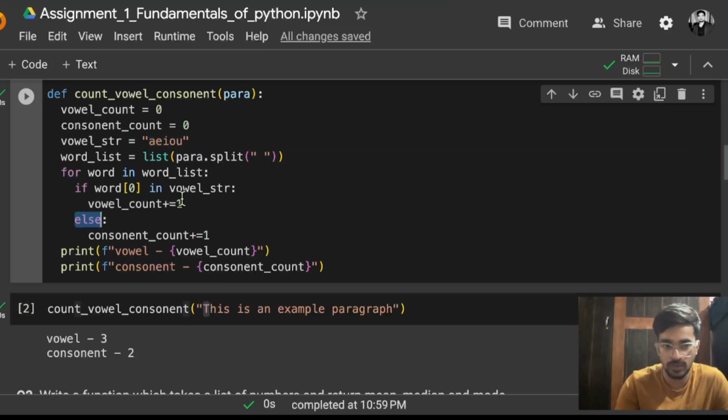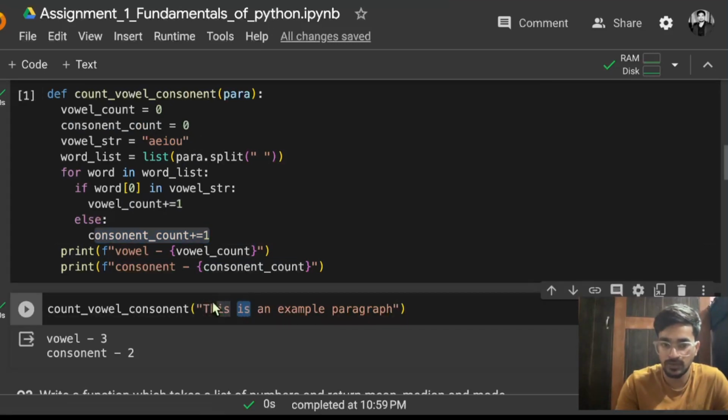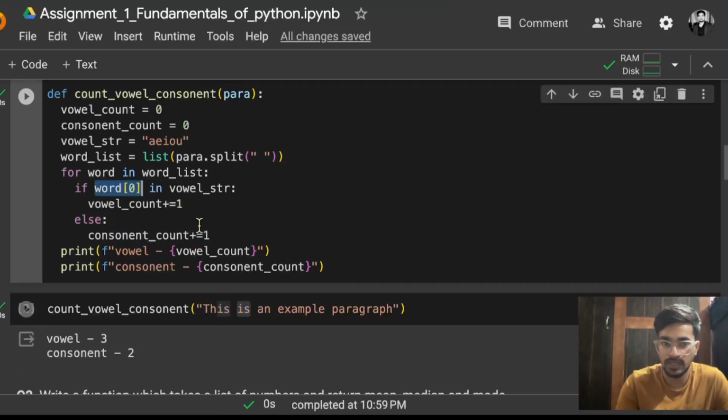So if that is not present, that if condition is getting false, so it will go to the else condition. And in the else condition, the consonant count will increase. So consonant is getting increased by how much? 1, because the word was actually a consonant word, since its first character is not in the vowels at all. So that means it is a consonant. So that is why we are adding that to the consonant count. So again it will check for the second word. For the second word, I is the first character, that means word[0] will be I and it will check.